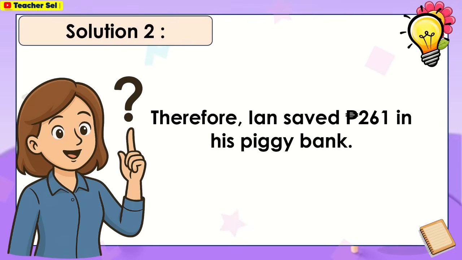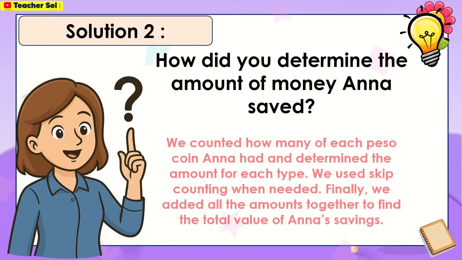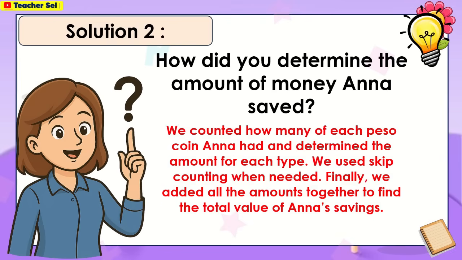Therefore, Ian saved 261 pesos in his piggy bank. How did you determine the amount of money Anna saved? We counted how many of each peso coin Anna had and determined the amount for each type. We used skip counting when needed. Finally, we added all the amounts together to find the total value of Anna's savings.